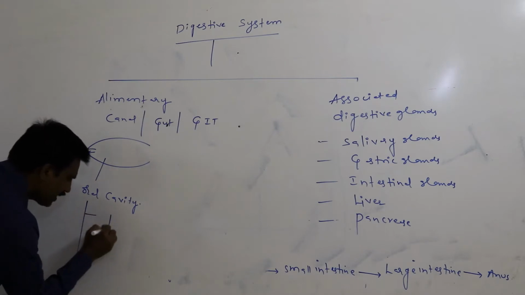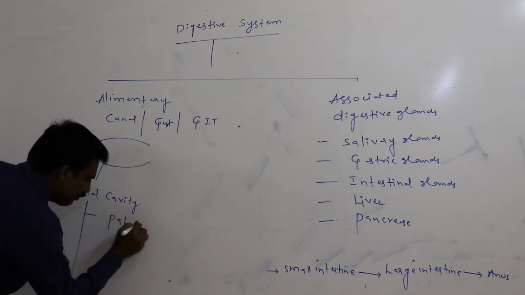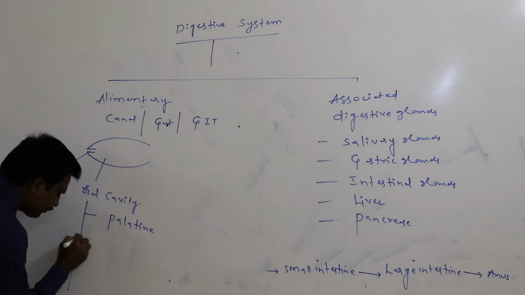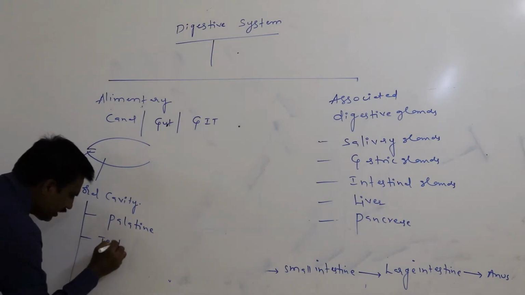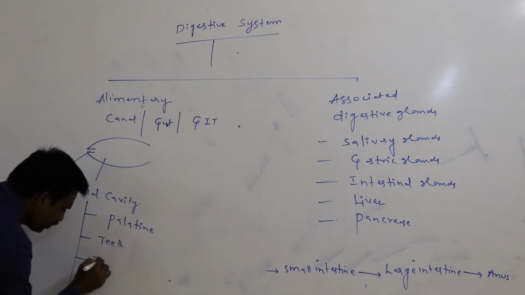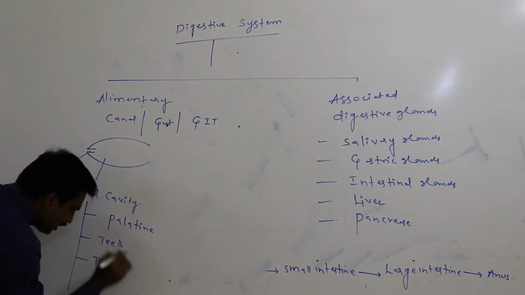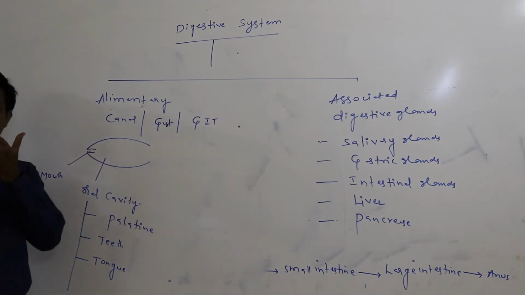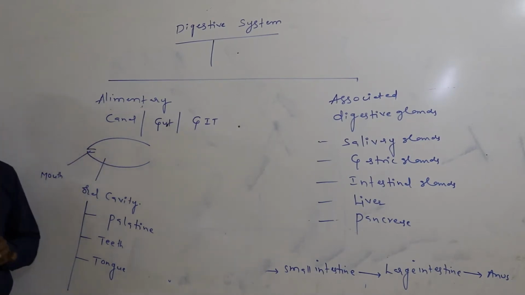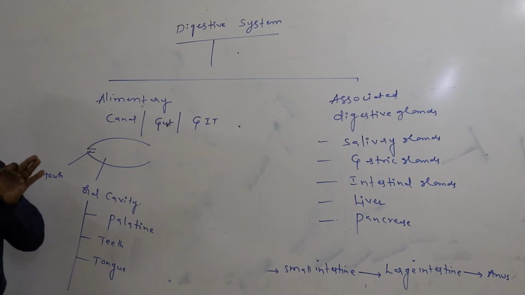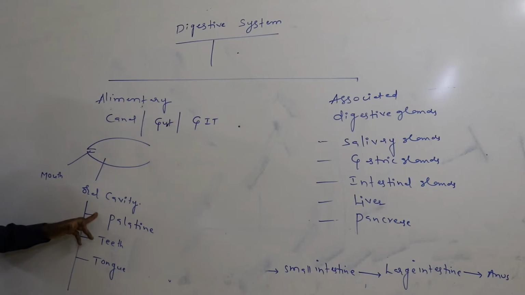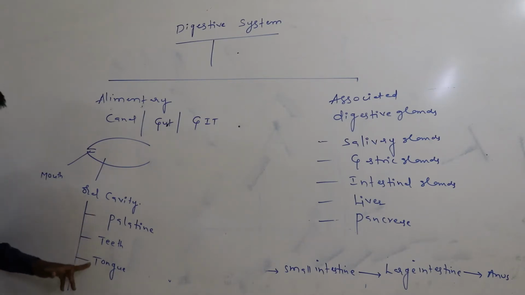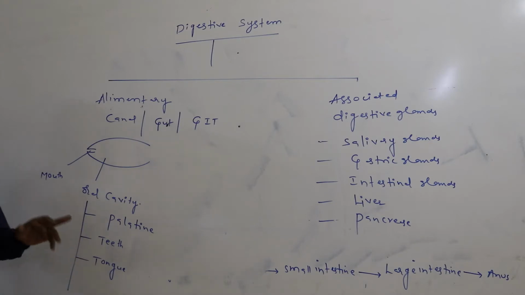One is the palatine. Second one is the teeth. Third one is the tongue. Principally, what are the structures situated in oral cavity of the human beings? One is the palatine. Second one is the teeth. Third one is the tongue.